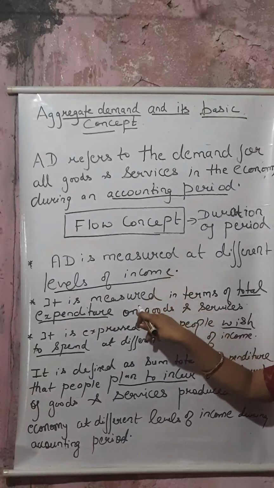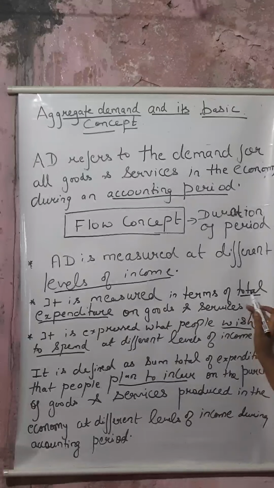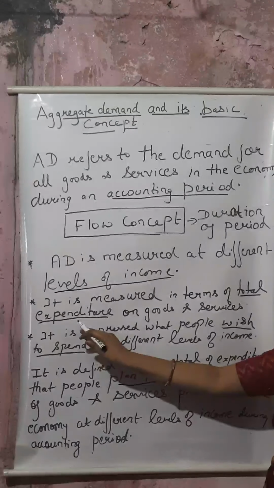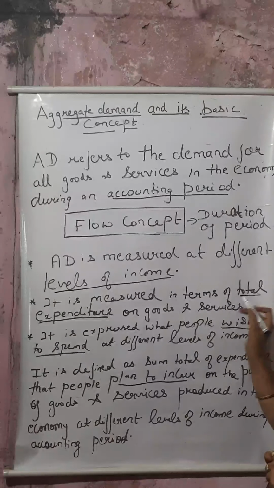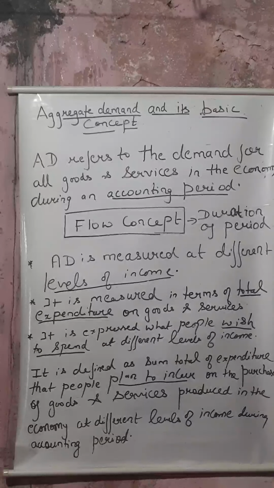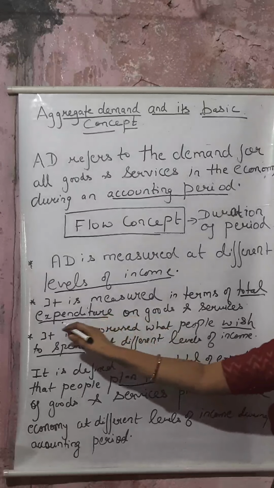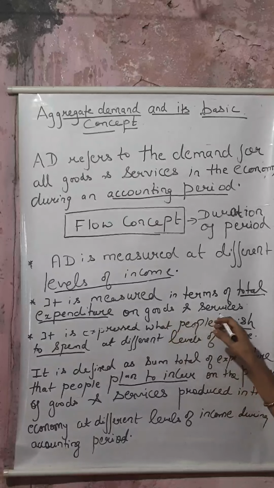Okay, now the next point. It is measured in terms of total expenditure on goods and services. Now what does total expenditure mean? It means that we are not studying physical quantities. We are studying total expenditure, what expenditure will be spent on goods and services.